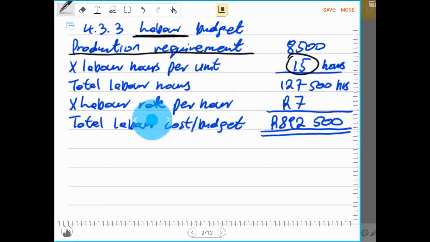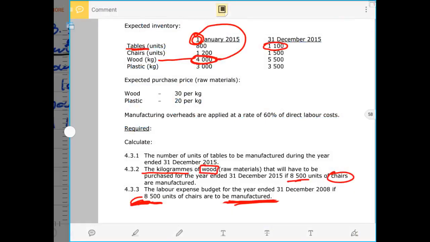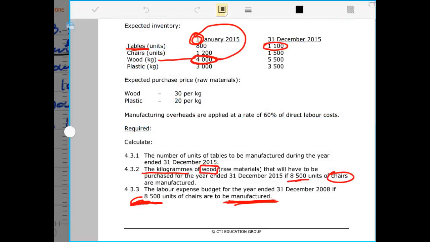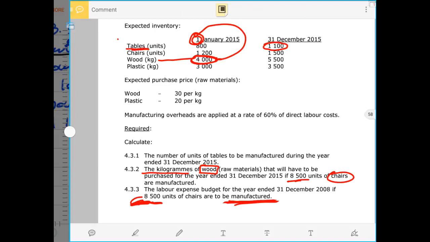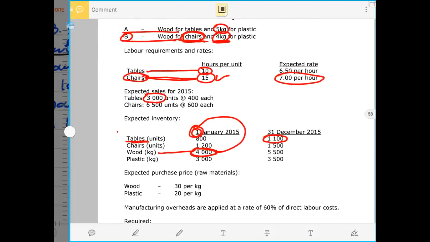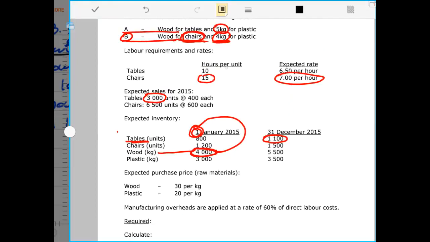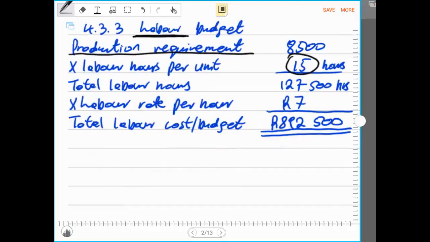They told us that, and this was also given to us in the information. There we are given the 15 hours per unit. That means it takes 15 hours to complete 1 chair. Then we multiply by 15 hours, and this will give us the total labor hours.